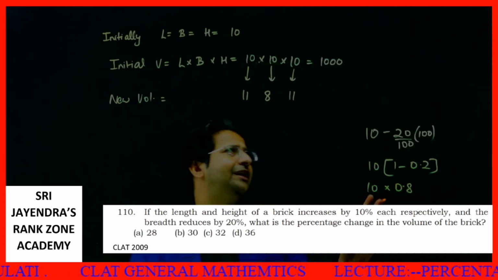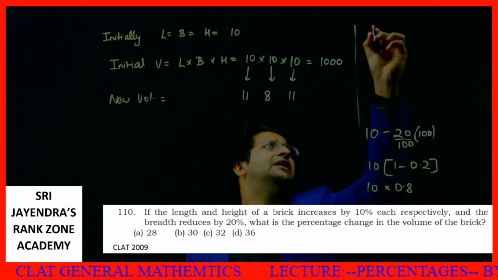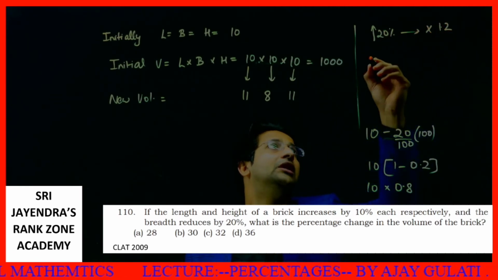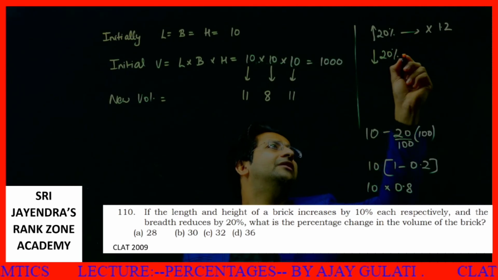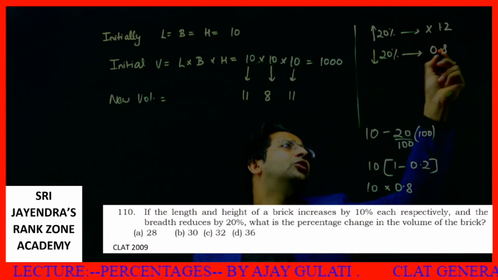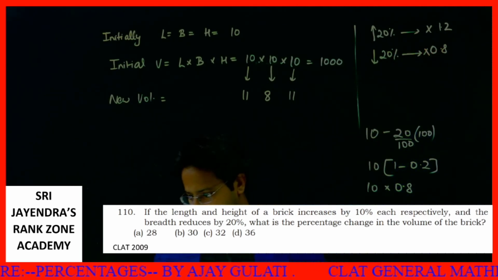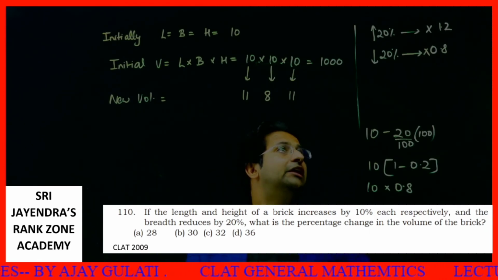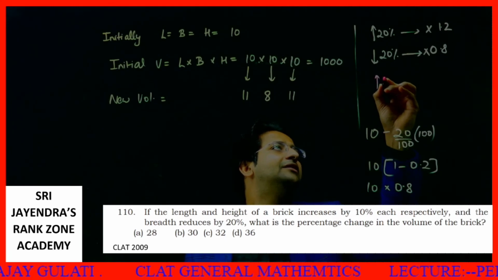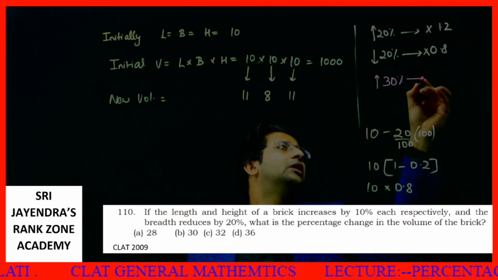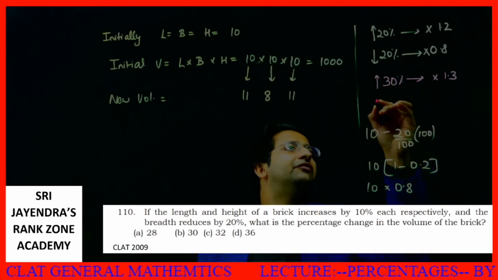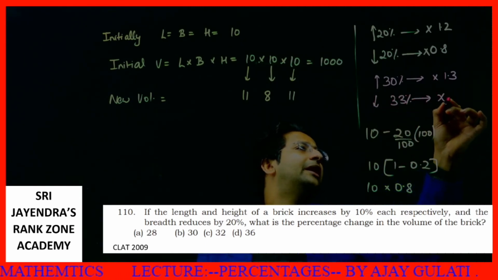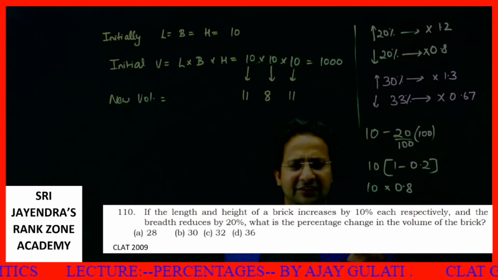I am telling this thing again first. If a thing increases by 20%, we multiply it by 1.2. If a thing decreases by 20%, we multiply it by 0.8. Okay, again, if a thing increases by 30%, what I'll do? I'll multiply it by 1.3. If a thing decreases by, let's say, 33%, what I'll do? I'll multiply it by 0.67, similar things.